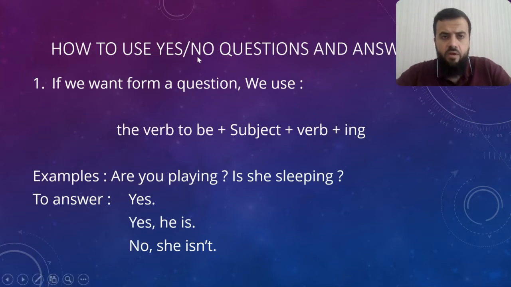Now, how to form yes/no questions and answers. If we want to form a question, we use the verb to be plus subject plus verb plus ing and then the question mark. Example, are you playing? Is she sleeping? Now, when you want to answer, you can say yes, he is. So, yes, he is playing. No, she isn't. No, she isn't sleeping.